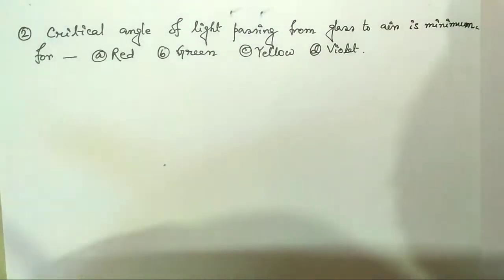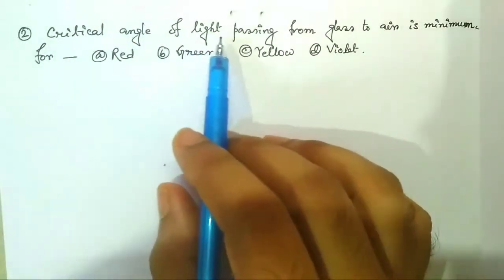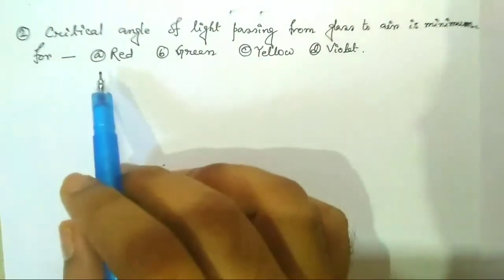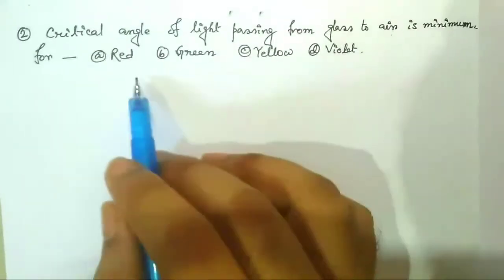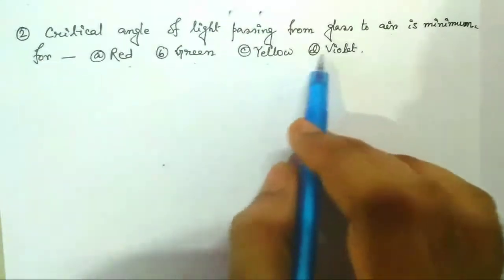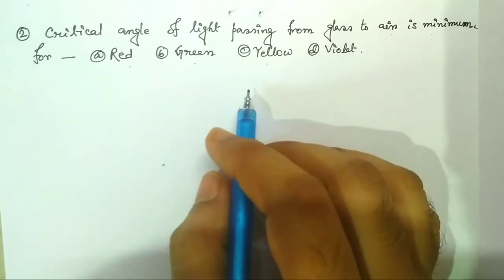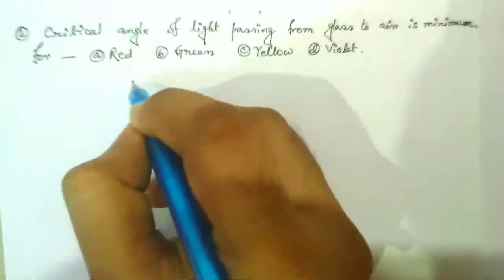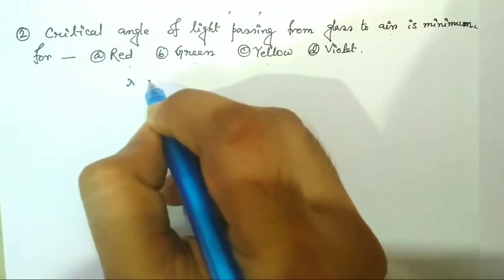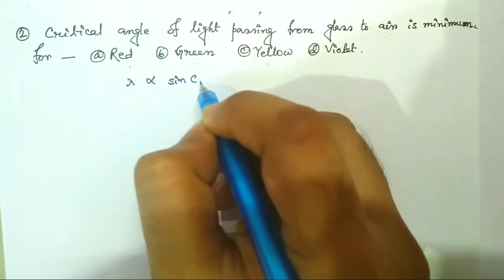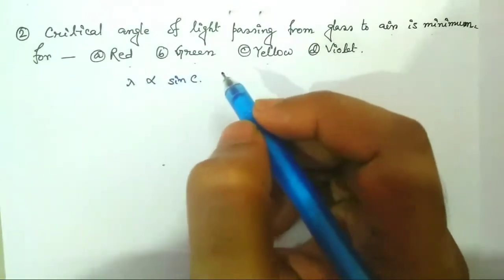Question number 2. The critical angle of light passing from glass to air is minimum for, 4 options are given: red, green, yellow or violet. Now in the concept clearing class we have discussed that the wavelength of a light is proportional to the sin C, where C is the critical angle.